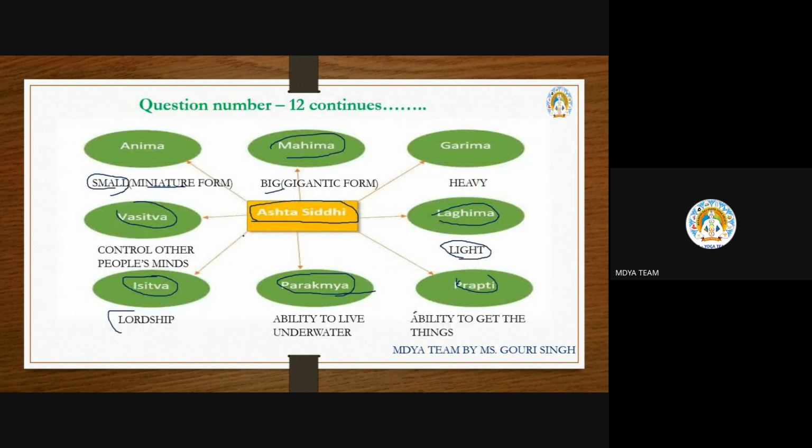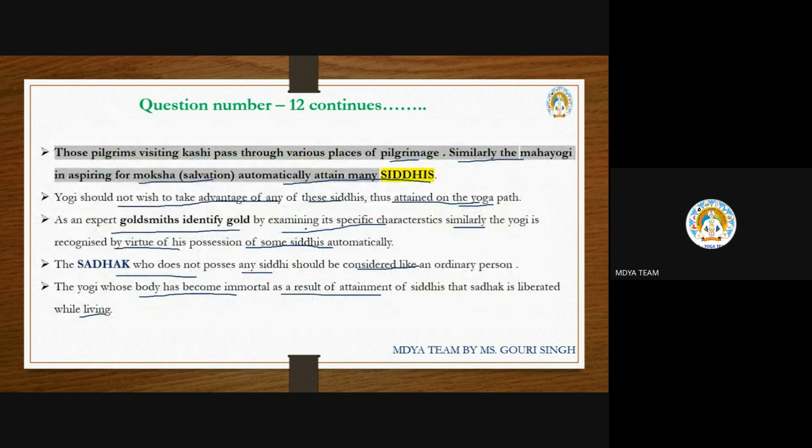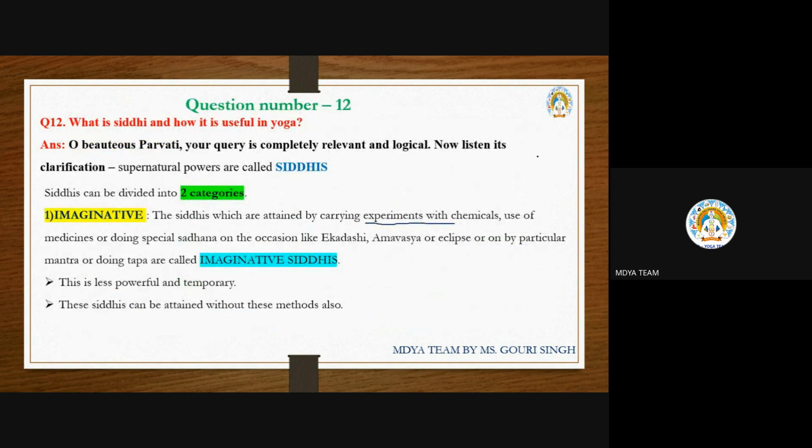Why do you understand that Ashtasiddhi are called imaginative? Because we have different ways to experiment with our powers, so this may be the hurdle in the sadhana of a yogi. All these siddhis are hurdles for the yogi. This Ashtasiddhi is also a hurdle. Imaginative and unimaginative both are hurdles for the yogi.